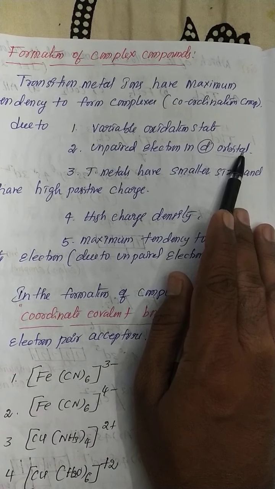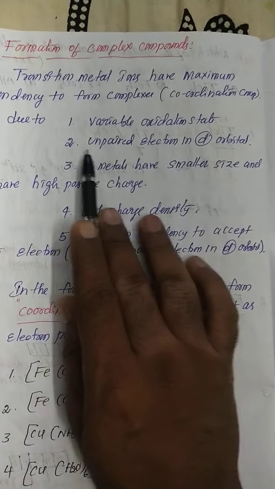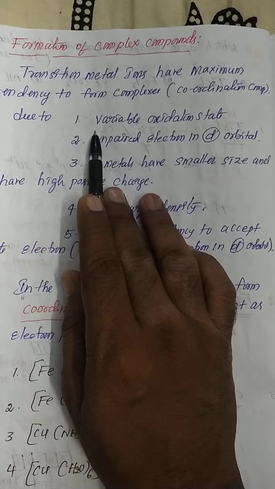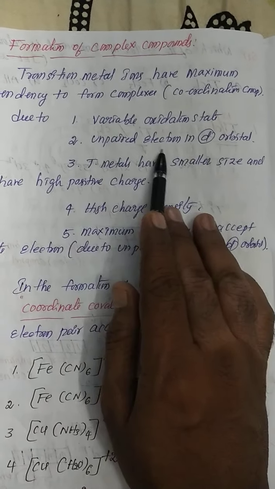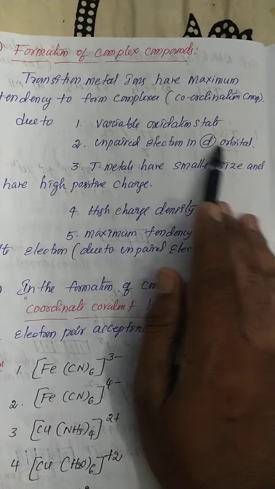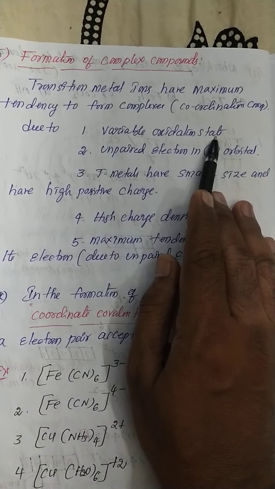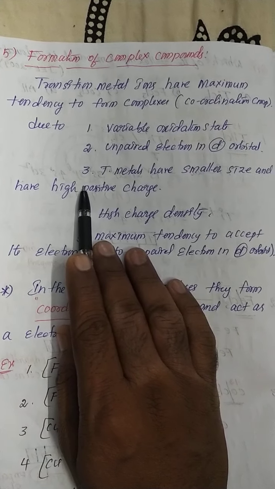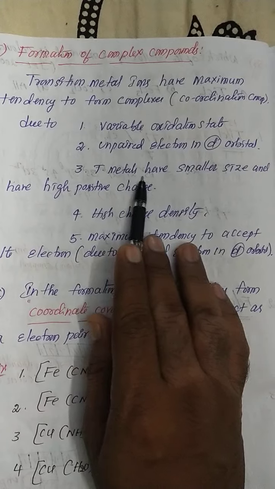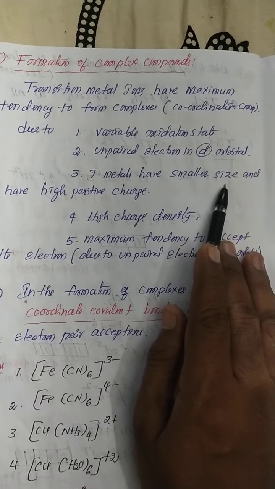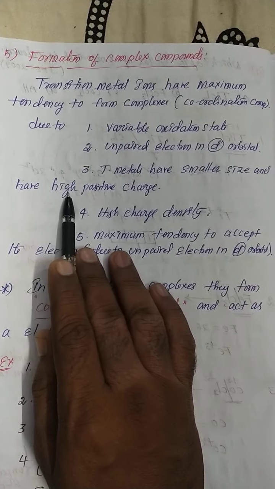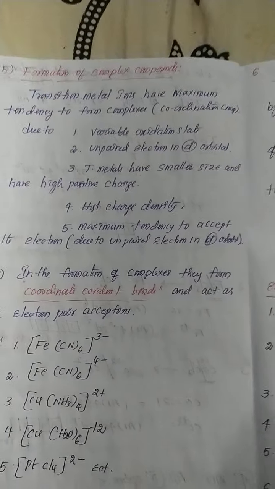Already in yesterday's class I said this is the basic reason for all properties, unpaired electrons in the d orbital, and the second one is variable oxidation state, and the third important property is that transition metals have smaller size and high positive charge, smaller size.